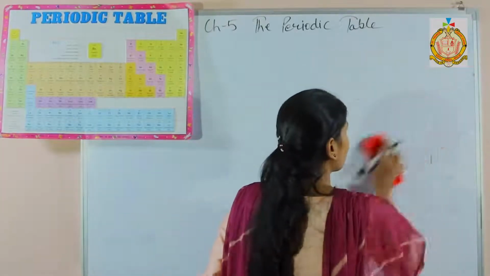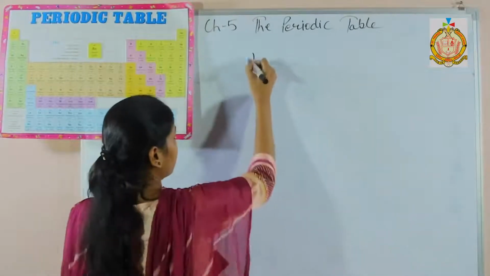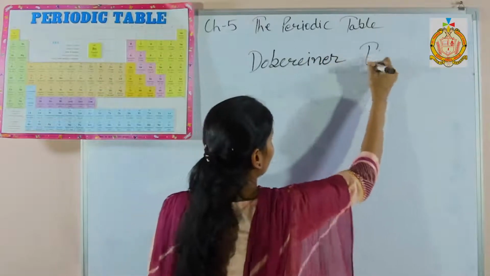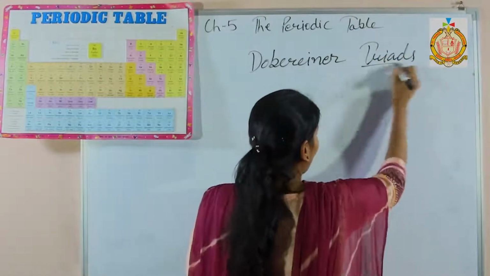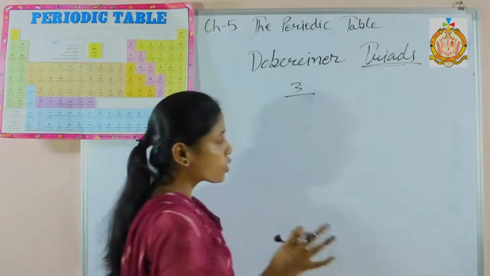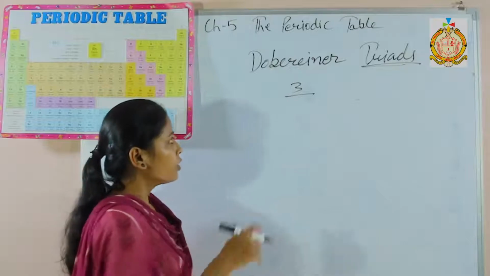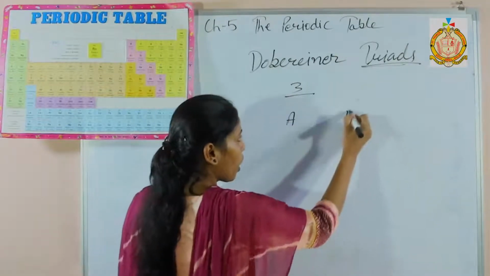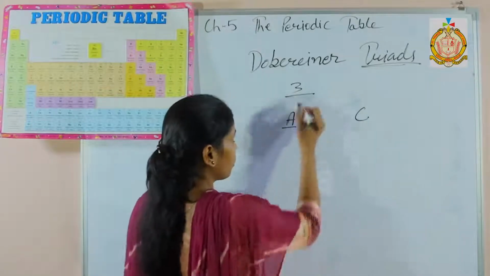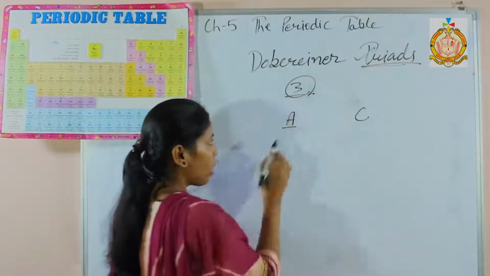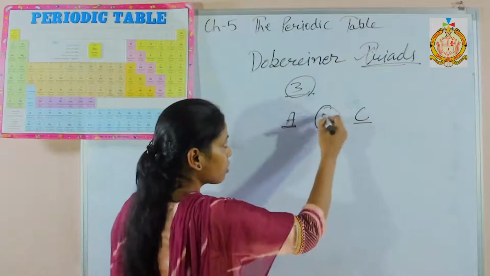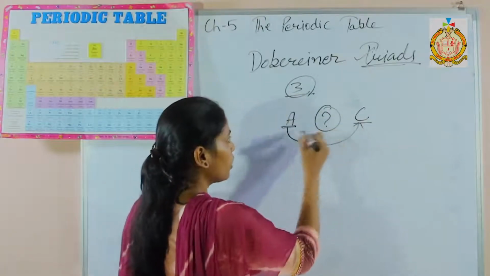The next classification was given by Dobereiner, triads. He arranged three elements into a triad. What was the basis of the Dobereiner triad? Three elements were arranged in a triad by the mass of the first element and the last element. The mass of the middle element is the average of these two elements.